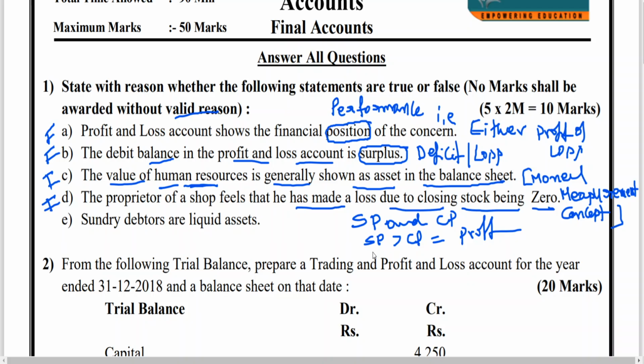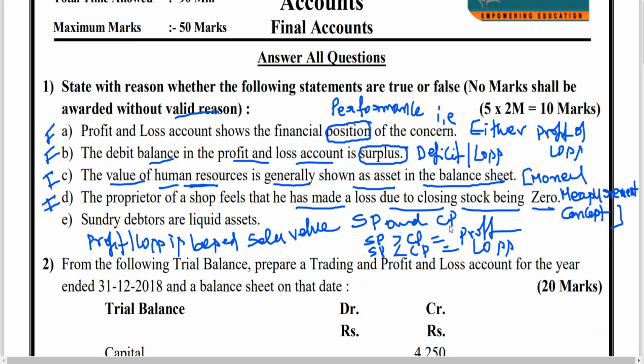If SP is less than cost price, you can say loss. Is this clear? When SP is greater than cost price, profit. When SP is less than cost price, loss. So the profit or loss is based on sales value. If sales value is more than cost price, profit. If sales value is less than cost price, it is a loss. Clear to all of you? I think this is what you should remember.